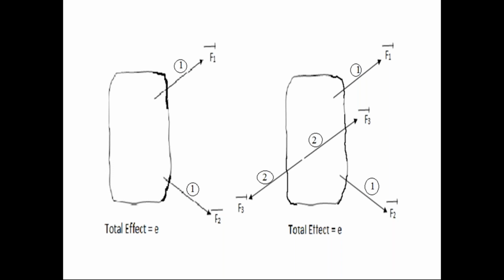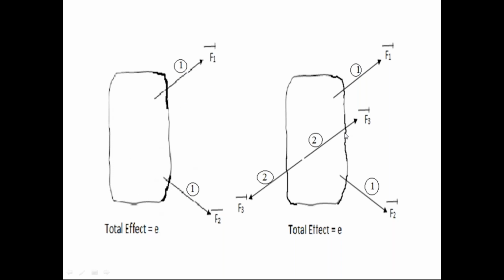If the force system is in equilibrium condition, the effect of that force system on the rigid body is zero. But if the force system is not in the equilibrium condition, then the effect of that force system on the rigid body is not equal to zero. Let the effect of the first force system on the rigid body be E.